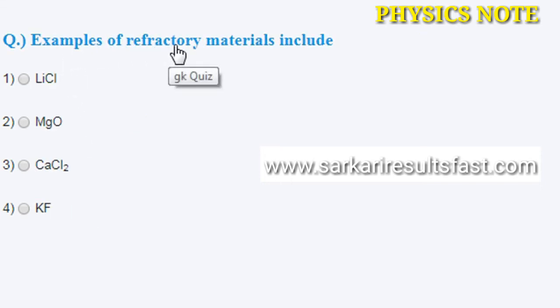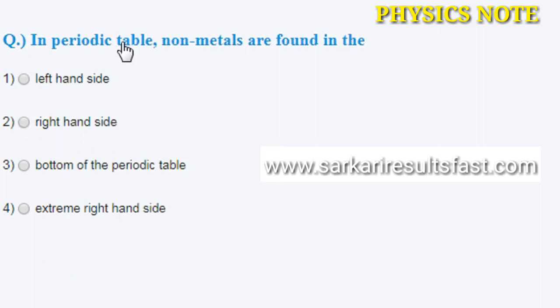Examples of refractory materials include this, option A LiCl, MgO, CaCl2, and KF. The correct answer is number 2, MgO.